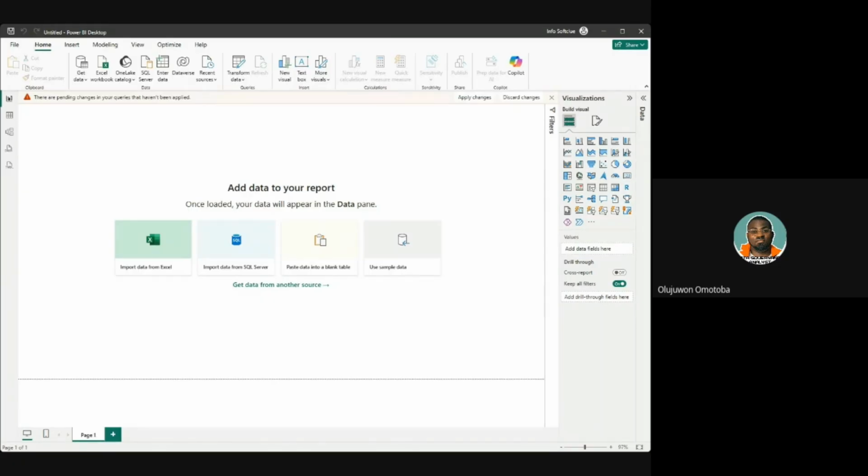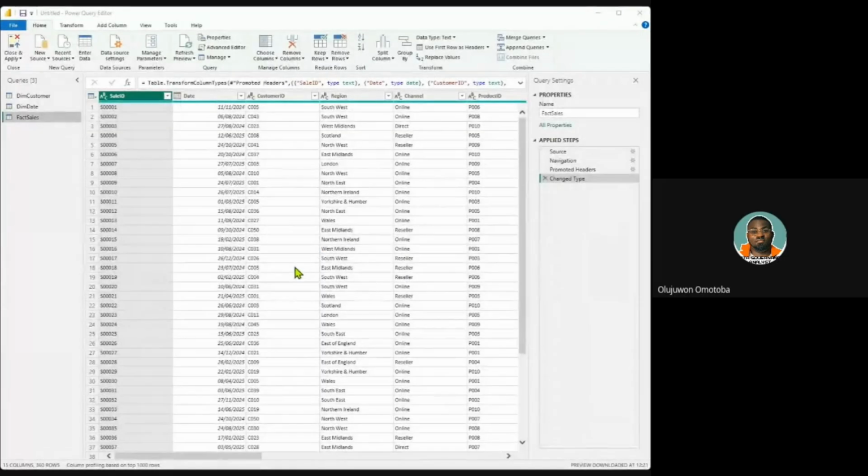I can see that it's not showing that screen yet, so I will have to show it again. The reason I'm showing one by one is because my screen is so long, and if I should share the entire screen, people will not understand what exactly is happening. All right. So on clicking on transform, it brought me to this environment. This environment is where I'm able to transform any data that I've imported. And now we'll be transforming this data together.